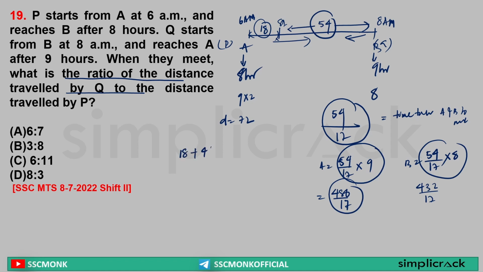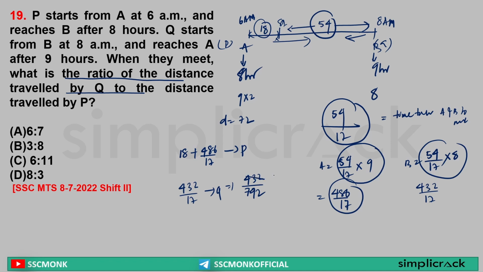So 18 plus 486 by 17 is the distance traveled by whom? Sir, this is the distance traveled by P. Distance traveled by Q is equal to 432 by 17. Sir, the ratio is Q to P, that means 432 by 17. Sir, 17 crossed out, so let's take this out. Here it will be 17 into 18 plus 486, that is 792. Yes or no? Yes.